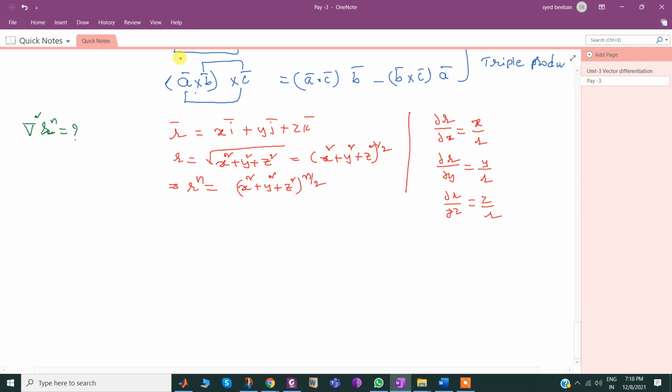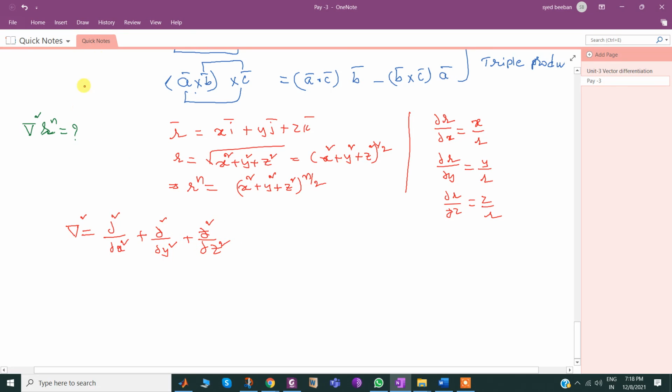So by using this basic information, let me try. Here del square means dou square by dou x square plus dou square by dou y square plus dou square by dou z square.